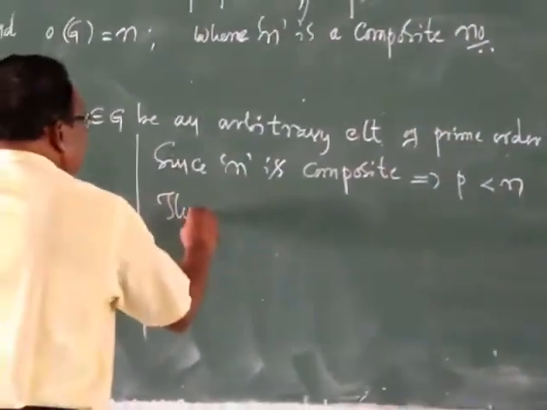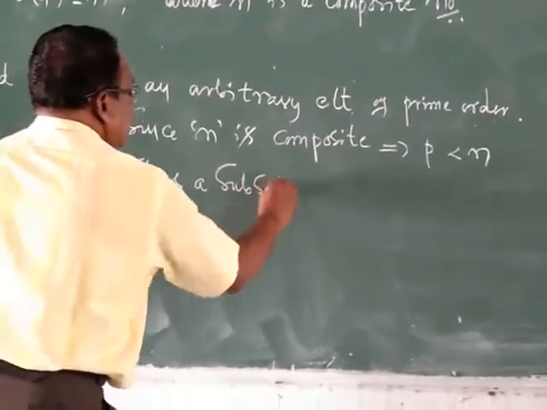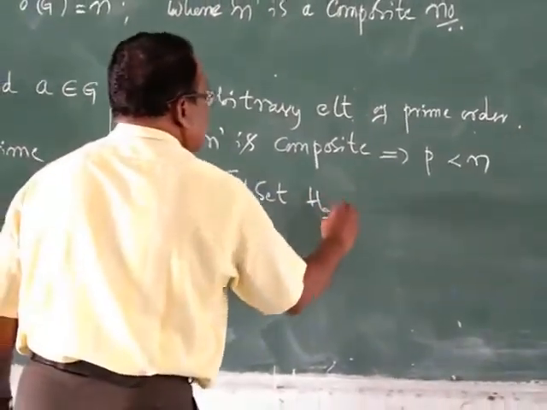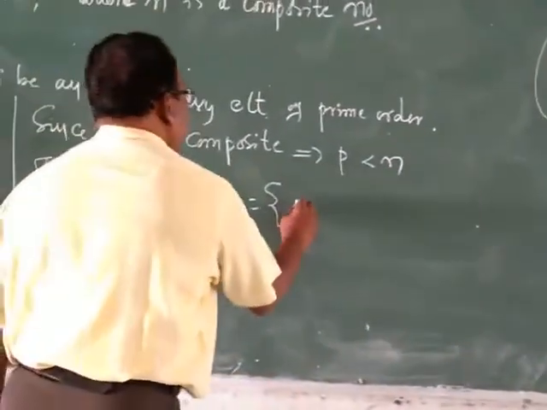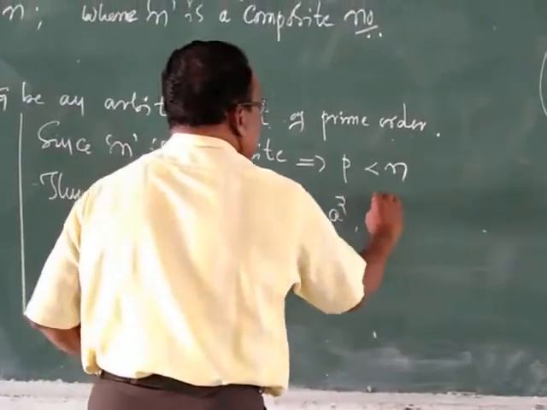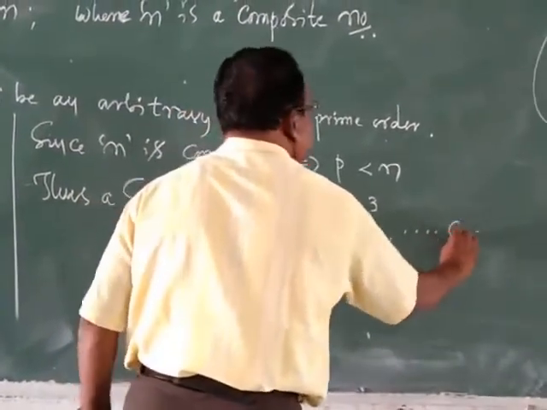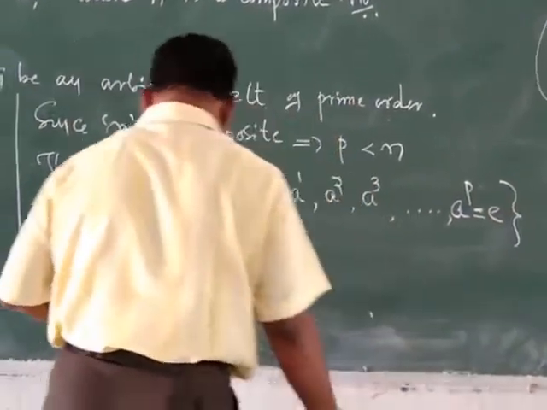a subset, say H2, is equal to the set of all elements of this type: a to the power 1, a squared, a cube, and so on up to a to the power p which is equal to e.